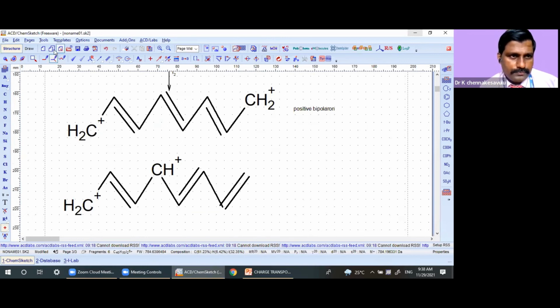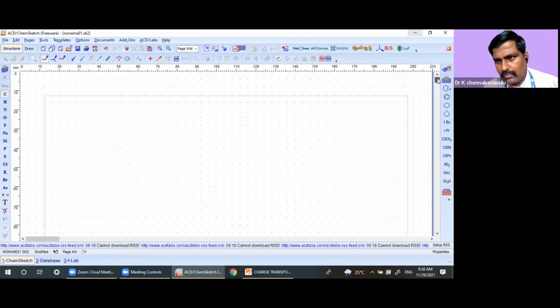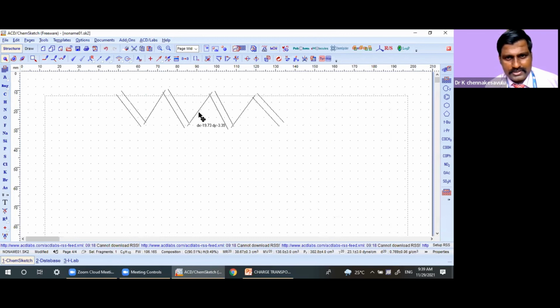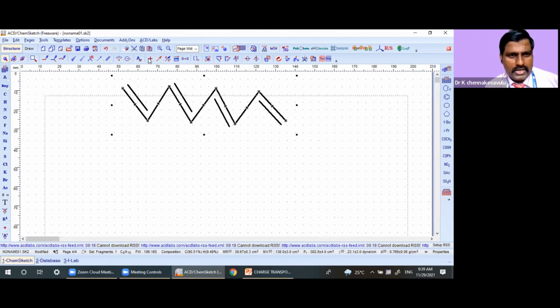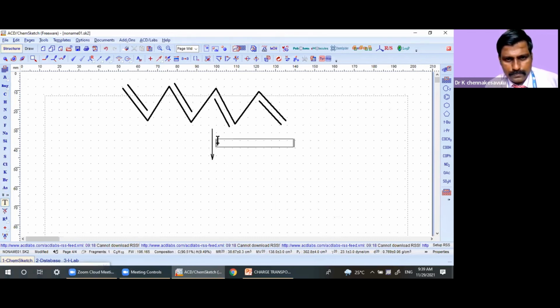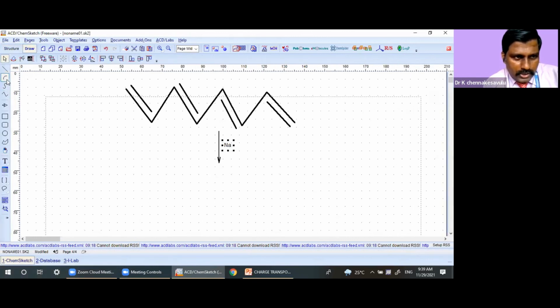And let us go to the negative polaron and negative bipolaron. Okay. Now this is a trans-polyacetylene. What we do, we are adding sodium to this. Sodium metal, if you are adding, what will happen? The sodium will give one electron to any one of these things. Okay. Let us assume it is giving electron to this carbon or this carbon.